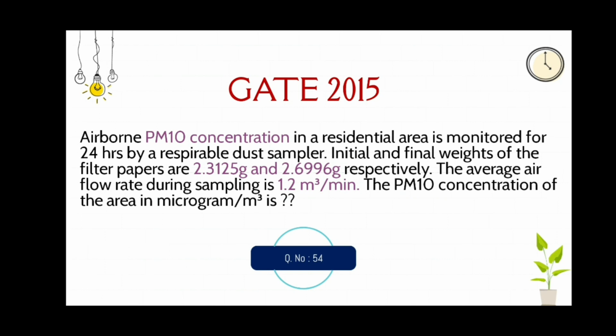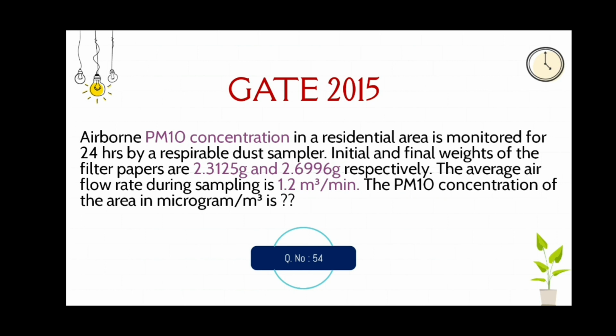Question number 54. Airborne PM10 concentration in a residential area is monitored for 24 hours by a respirable dust sampler. The initial and final weights of the filter papers are 2.3125 grams and 2.6996 grams respectively.